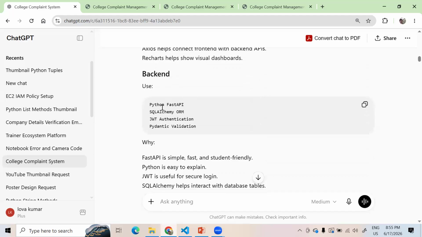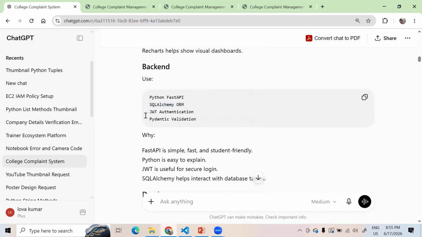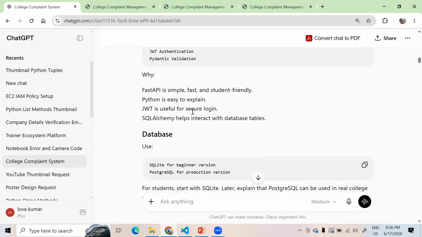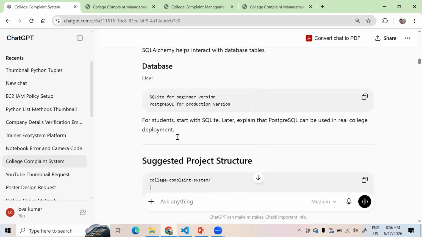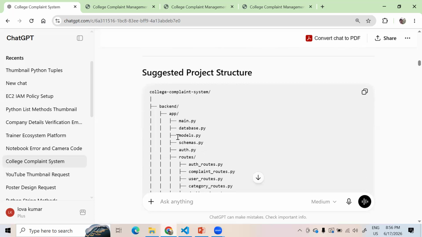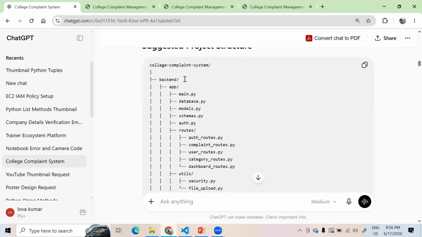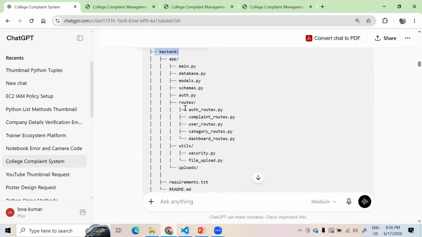Backend-wise I have mentioned SQLAlchemy, and it's a free thing, so that's the reason it's mentioned. And JWT authentication, because it needs to give authentication for many people, right? So that's the reason it is including that, and the database. It is also suggesting the project structure, how the backend, the app and the main.py, the database models, and the authentication routes are working.